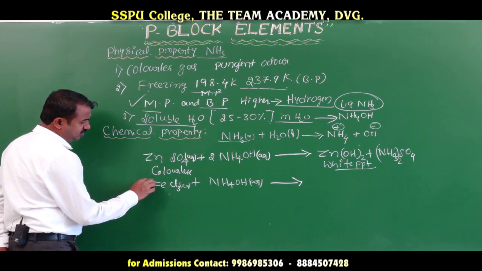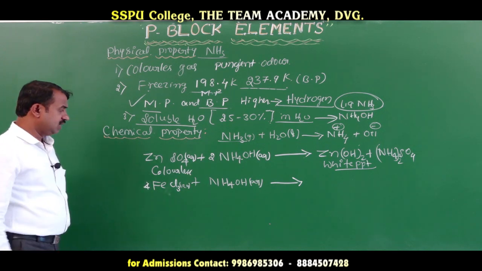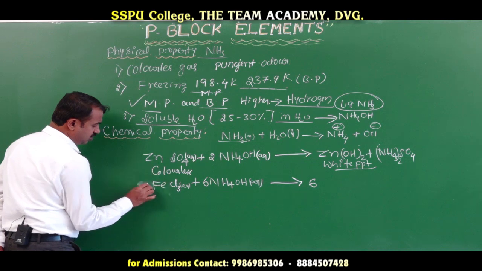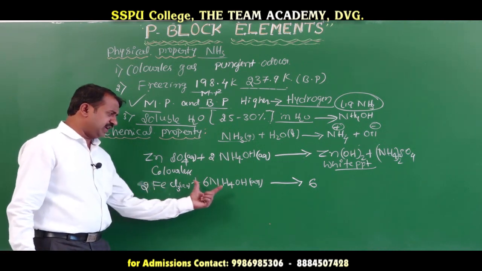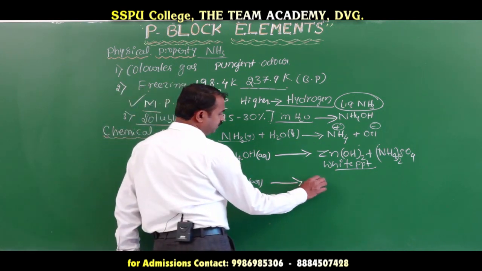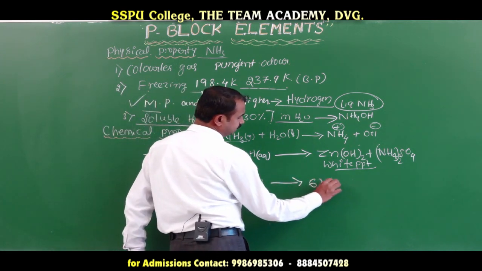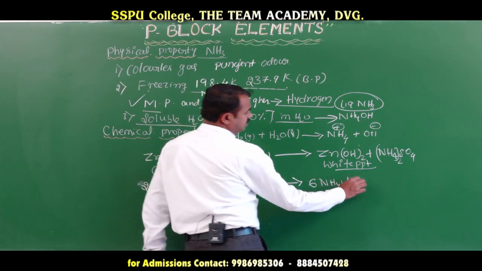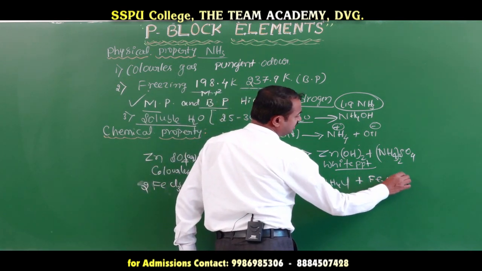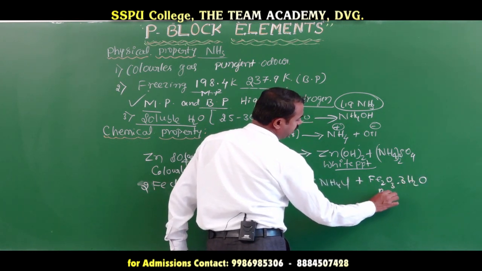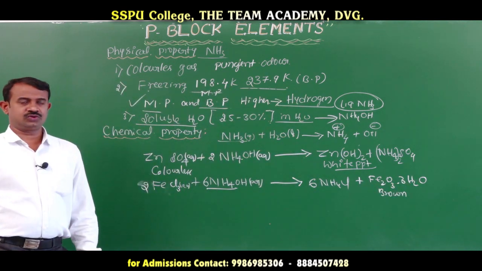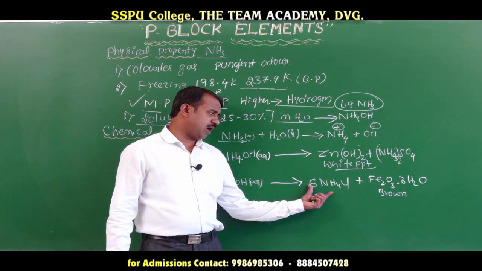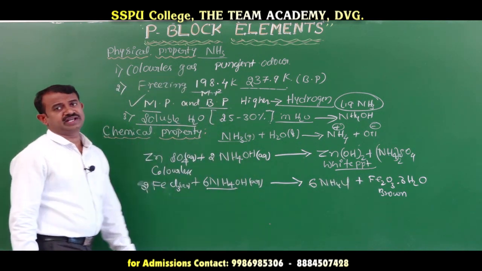Listen here: when 2 molecules of ferric chloride react with ammonium hydroxide, they form 6 molecules of ammonium chloride and hydrated ferric oxide, which shows a brown precipitate. This is the important factor.